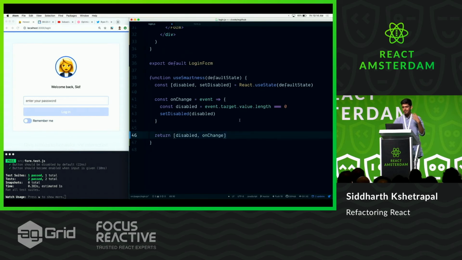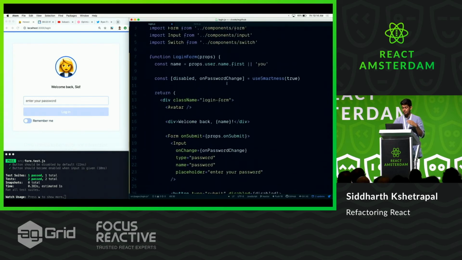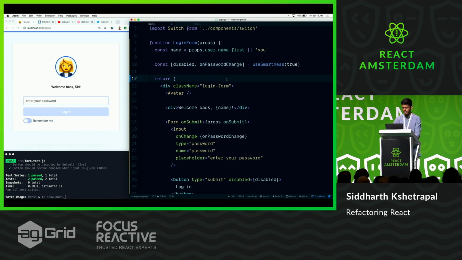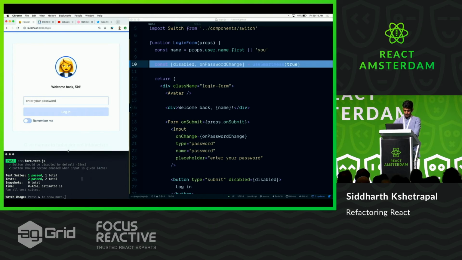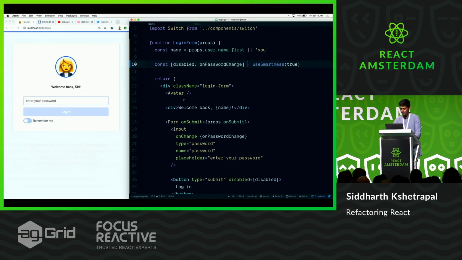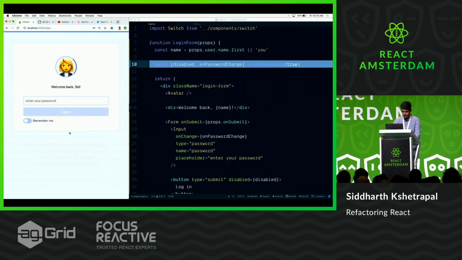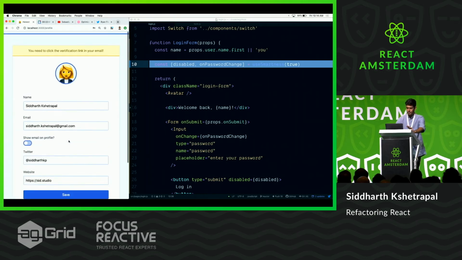The hook returning could call it whatever we want, or whatever it wants, and we can rename it right here. You can do it with object destructuring as well, but this just looks nicer. And the test still passes. I'm going to stop showing off that. OK. Perfect. Let's do a submit. Hope it works. Sweet. All right.